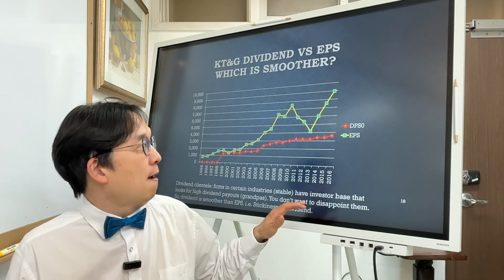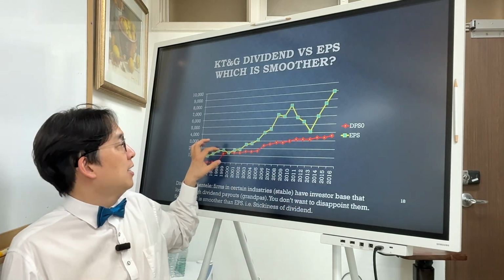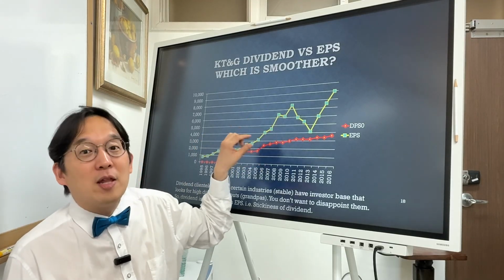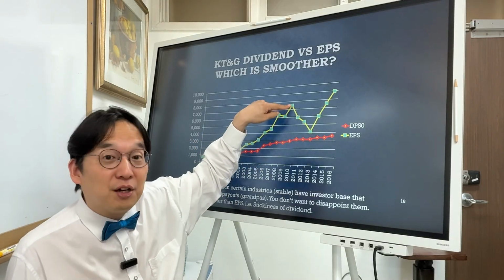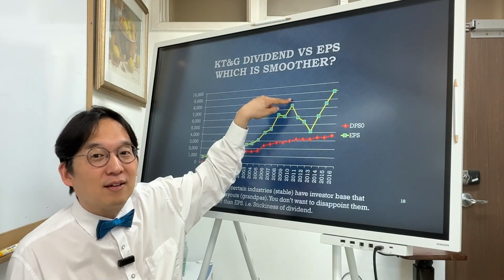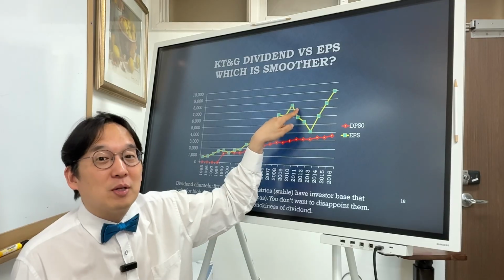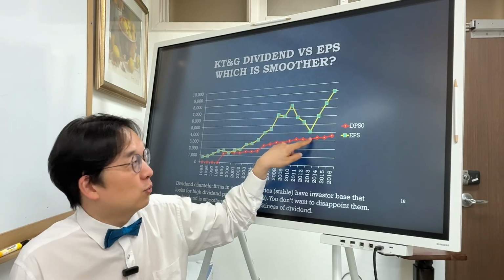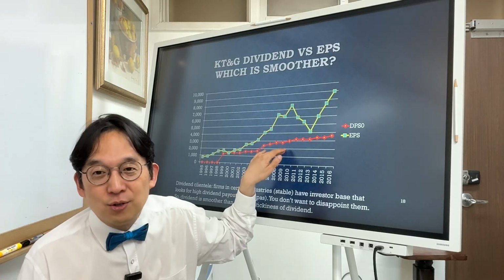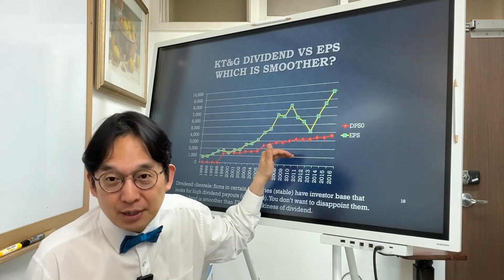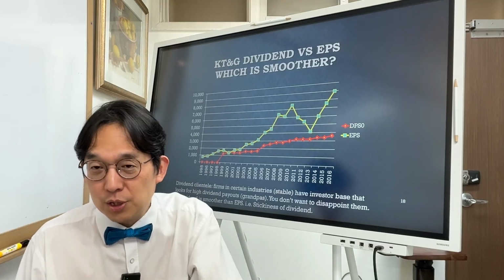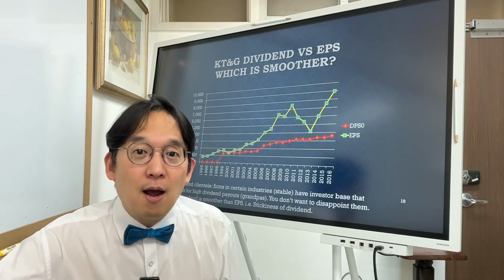That is why you want to be conservative. You don't want to pay 100% of your net income all the time, okay? Only a fraction. Even when your business is doing good, you don't increase your dividend drastically, because you know it's going to be fluctuating. You don't want to disappoint them in the future. So you want to manage your dividend level in a conservative manner, not to surprise your shareholders in the future. Okay, that's the idea.